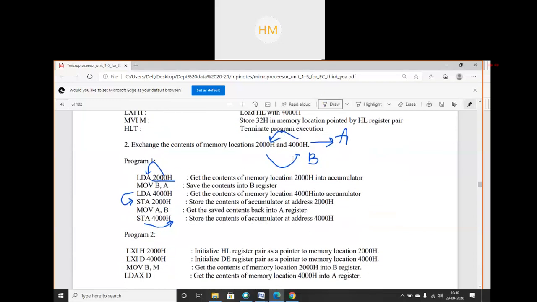This is my second logic of the program, where I have initialized the HL register pair and the DE register pair, so that now I can exchange the contents.